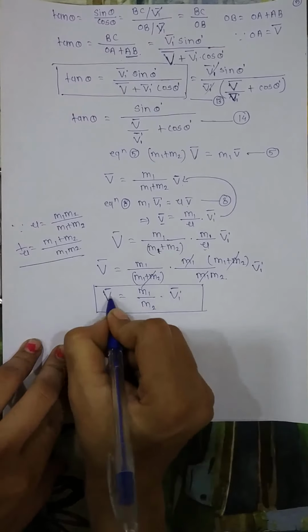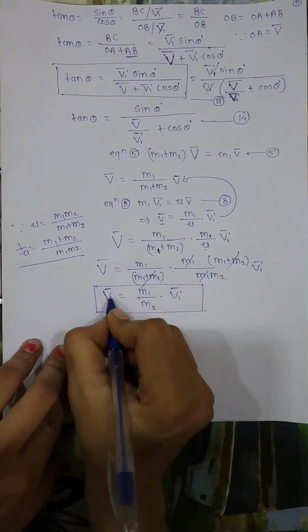So these two terms will get cancelled, and hence here we got tan theta equals sin theta dash upon m1 upon m2 plus cos theta dash.